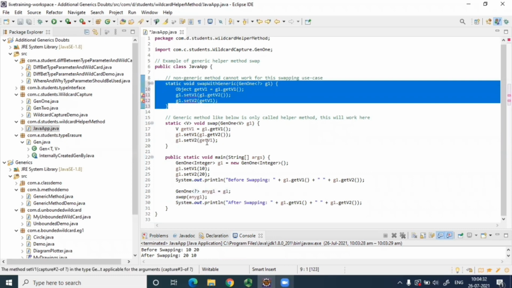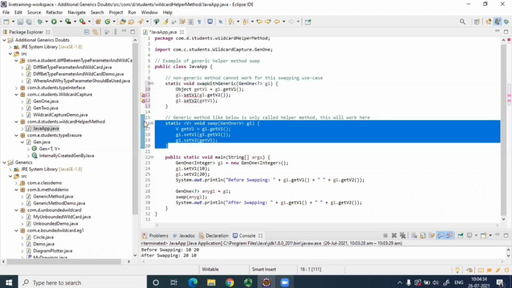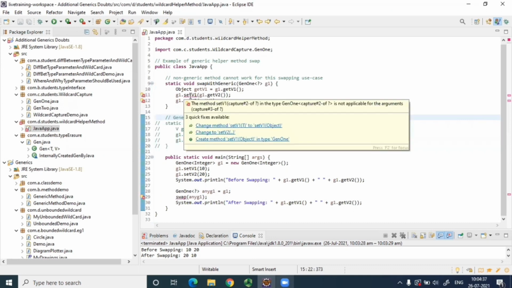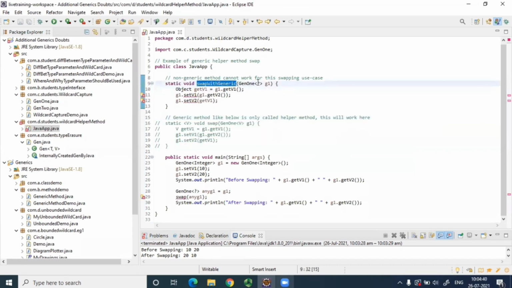Let me just uncomment this. So this method will not work. If you see over here, what errors it gives. So swap with generic. Here, instead of T, we have used wildcard. Now if I'm trying to pass this question mark thing, will it work? It doesn't work. See, question mark Gen 1 of unknown type, if you pass over here, it doesn't work.